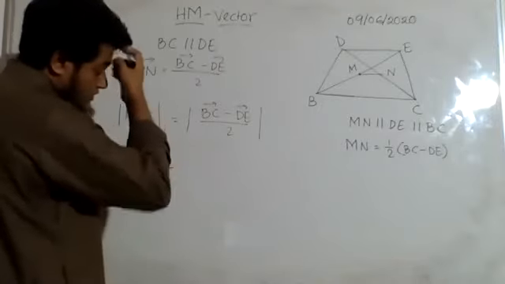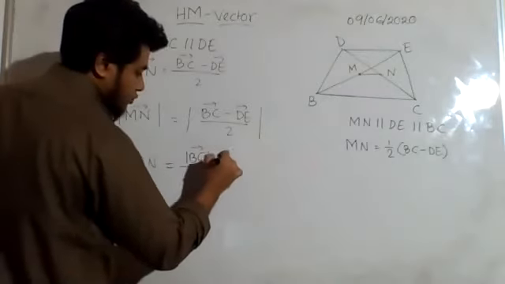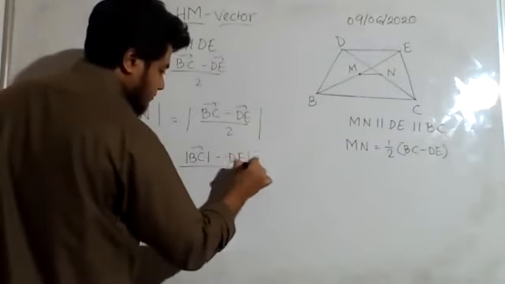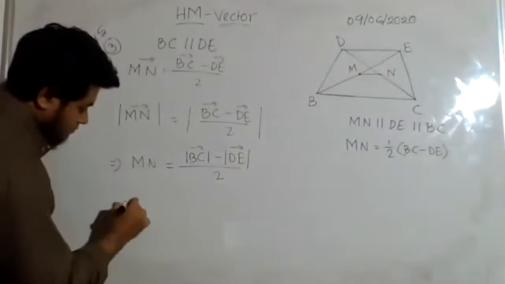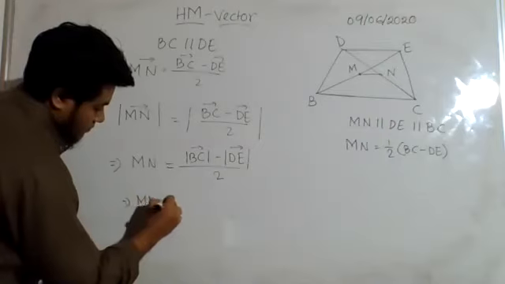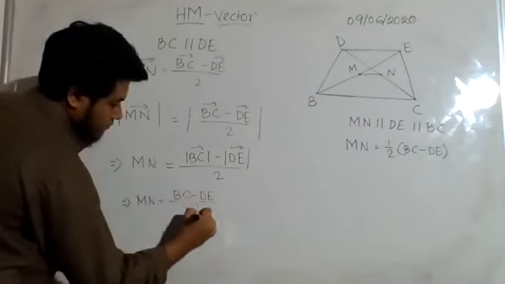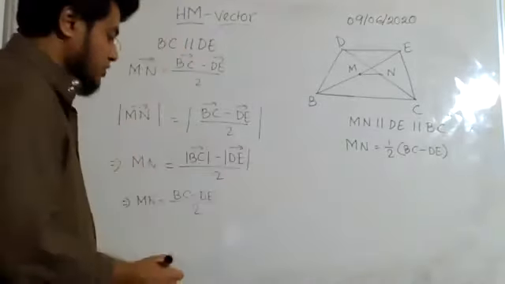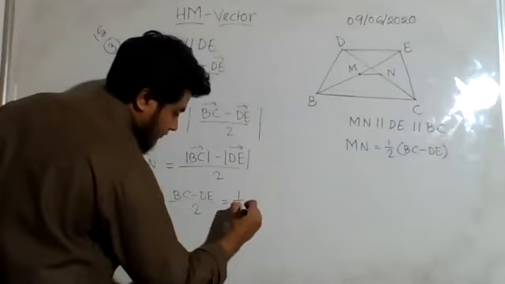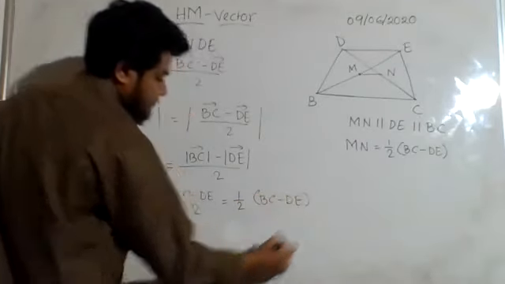It is better to write it in this form. Bring the half to the front. Bring the half to the front, then BC minus DE.